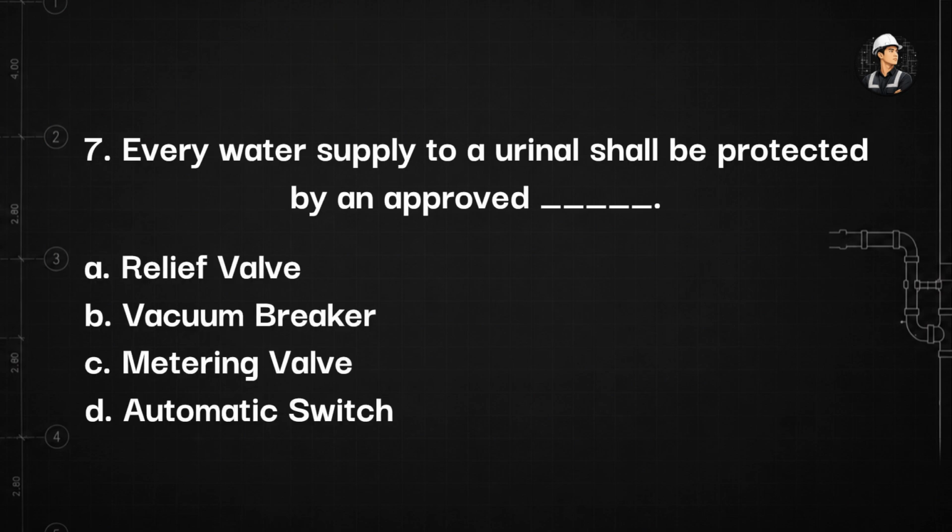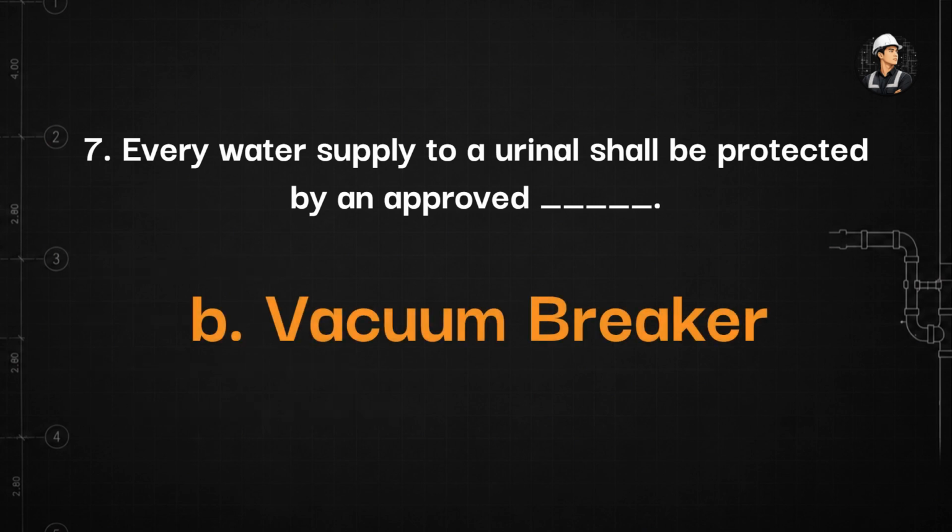7. Every water supply to a urinal shall be protected by an approved blank. A. Relief valve. B. Vacuum breaker. C. Metering valve. D. Automatic switch. The answer is letter B. Vacuum breaker. Every water supply to a urinal shall be protected by an approved vacuum breaker.